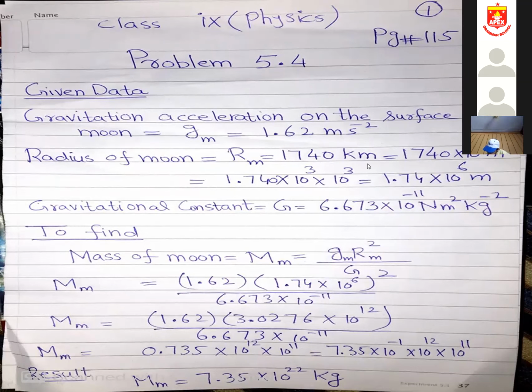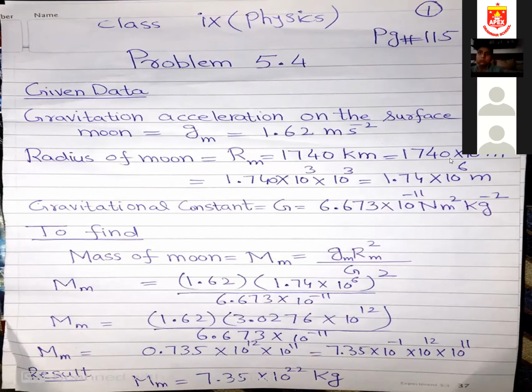Rm is 1740 kilometer. Since the unit of radius is meter, I will convert this into meter. You know, kilo equals 10 raised to the power 3. So how will you do it? You need to convert this into scientific notation.